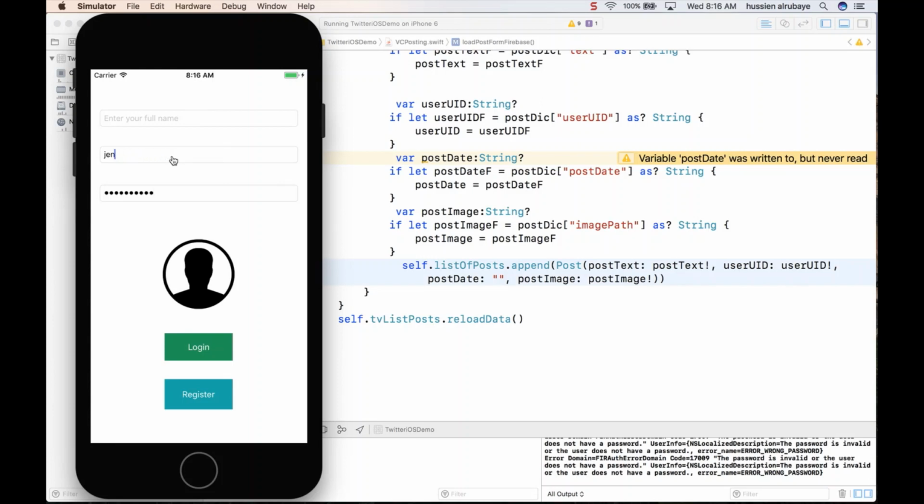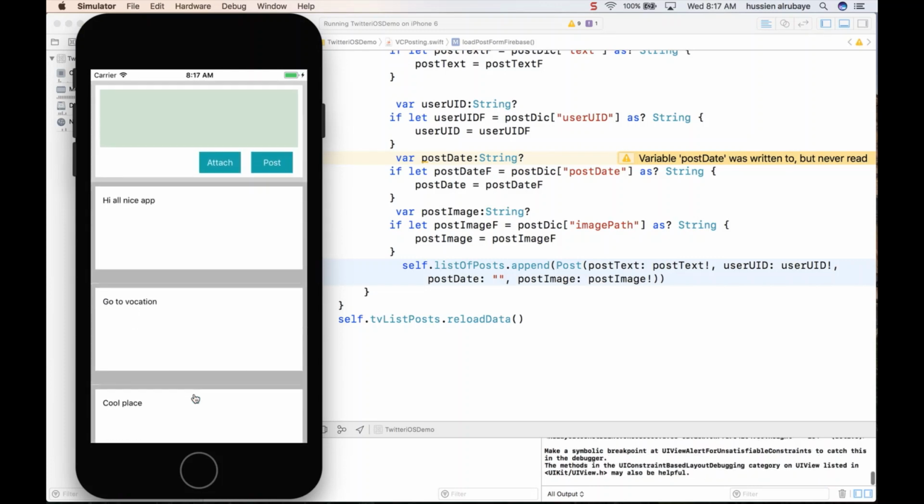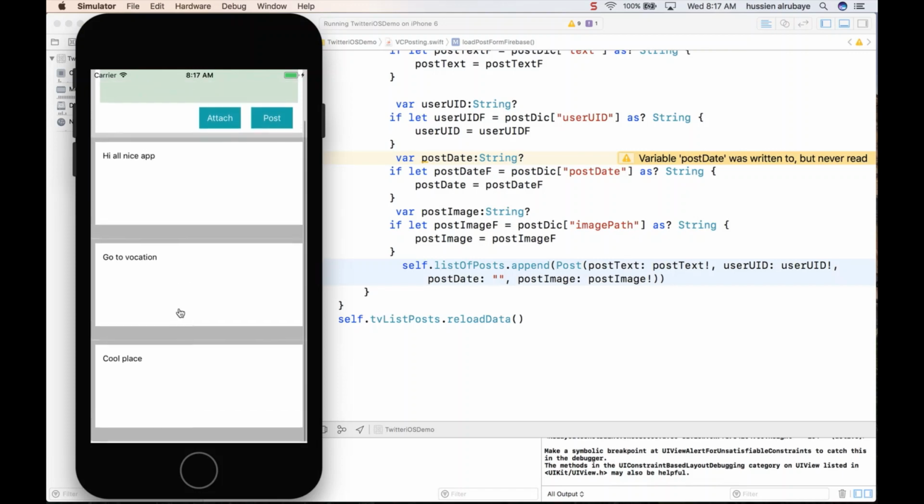What's going on, man? Okay, let me create a new user, which is Rana88 at gmail.com. Just create a new user, make sure it is working, give it a password, and register, so it will register a new user for us. If you see here, it just loads everyone, all the data, from the database. So yes, here we are done. Thank you for watching, and see you next time.